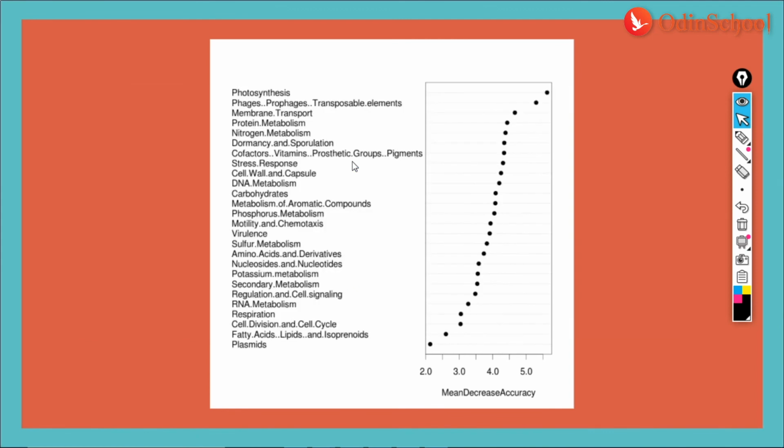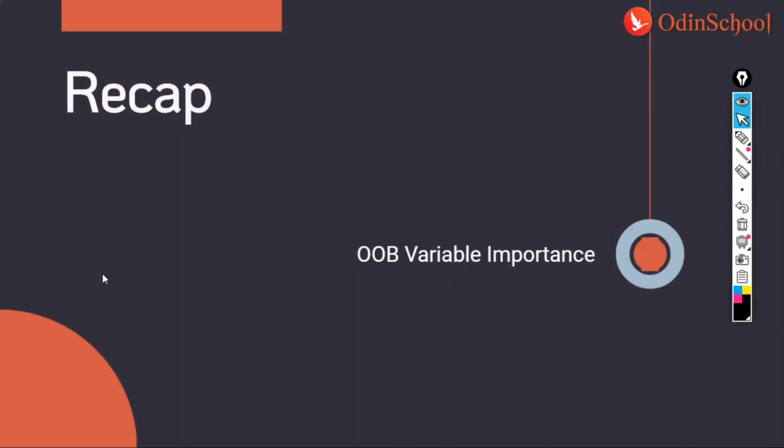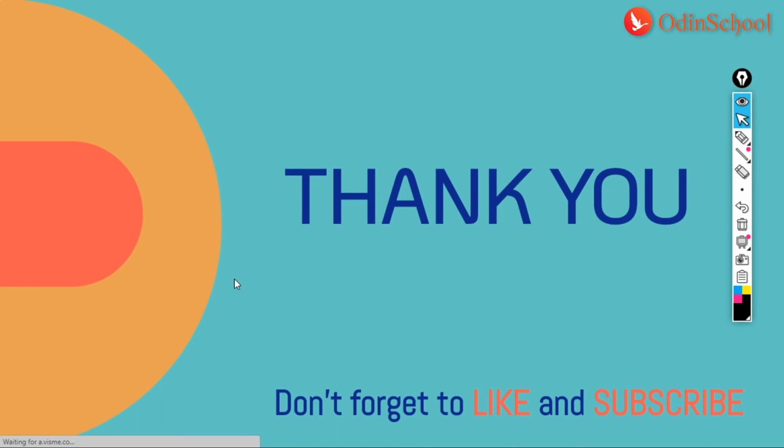Right, guys? So this is the advantage, this is how we could use machine learning, wherein you have random forest and the different features of random forest are understood. And guys, I hope you have understood what OOB is, what variable importance is, and how we use both of them in this concept of random forest.